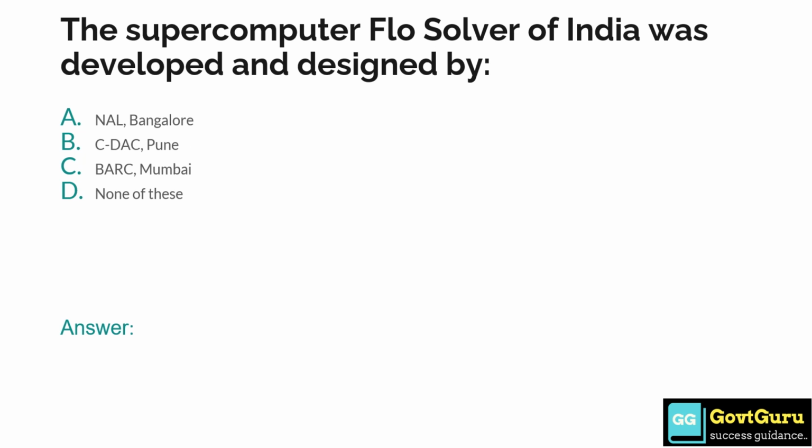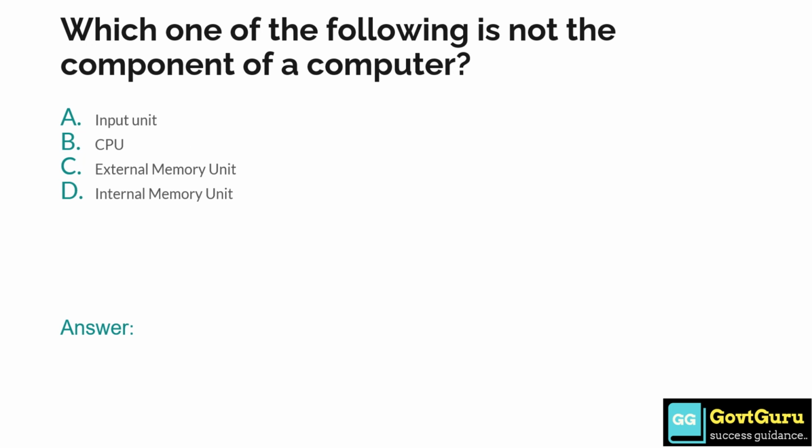The supercomputer flow solver of India was developed and designed by option A, NAL Bangalore, option B, CDAC Pune, option C, BARC Mumbai, and option D, none of these. So the answer is option A, NAL Bangalore. Which one of the following is not the component of a computer? Option A, input unit, option B, CPU, option C, external memory unit, option D, internal memory unit. So the answer is option D, internal memory unit.